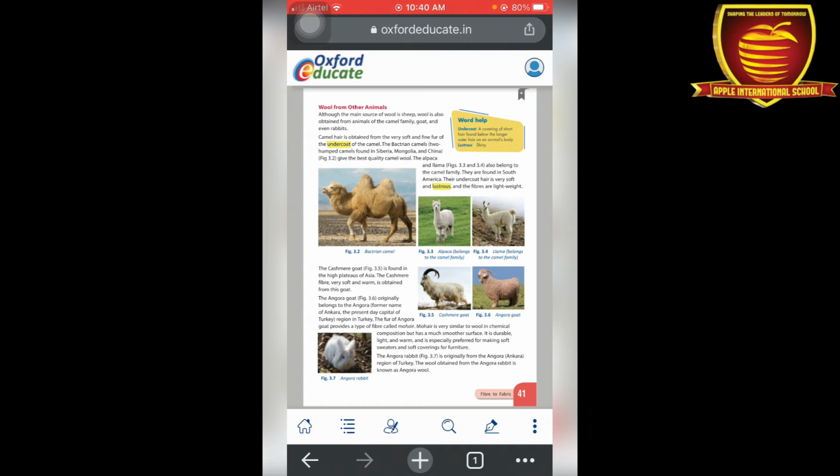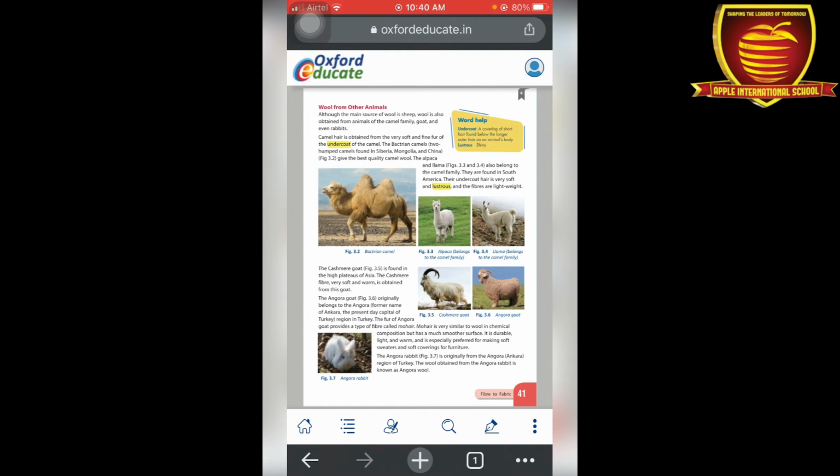Okay, it is durable, also lightweight, and keeps the body warm. Mohair is also used for making cushions, soft sweaters, and soft furniture covering materials.